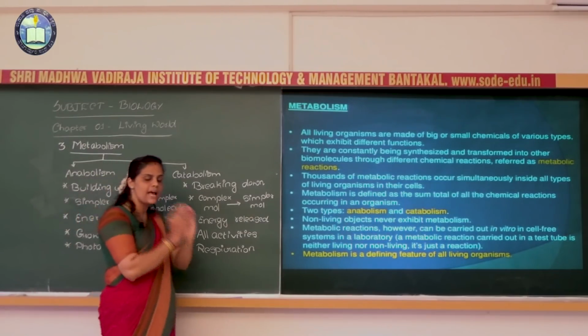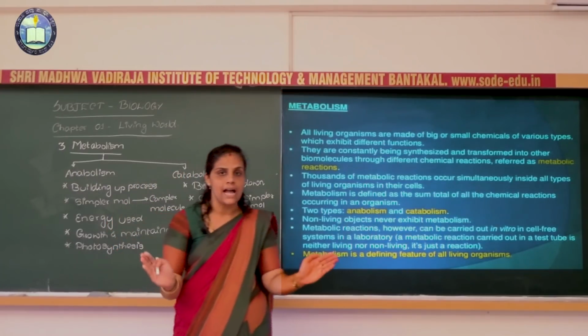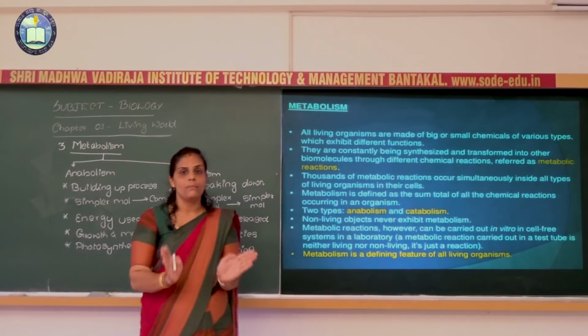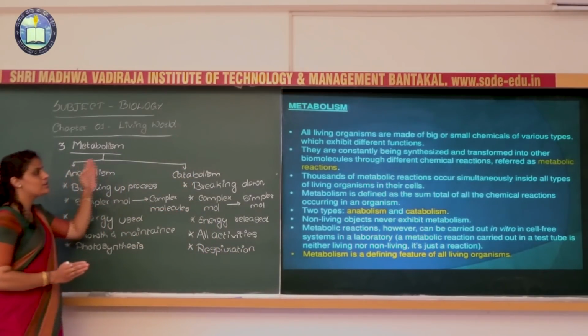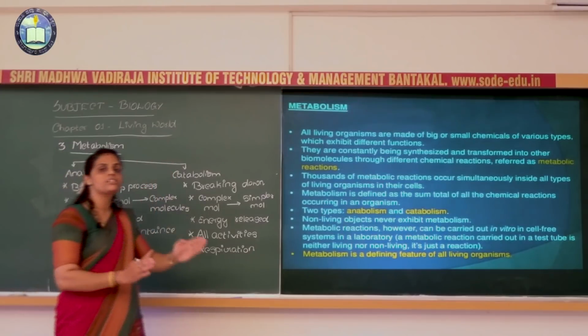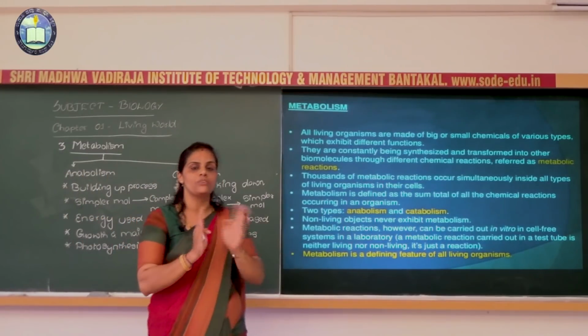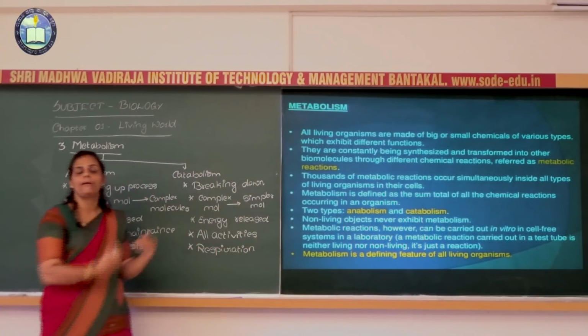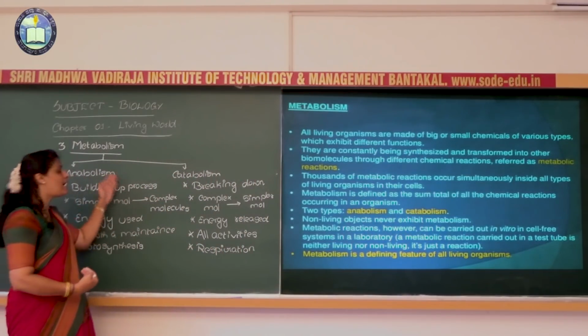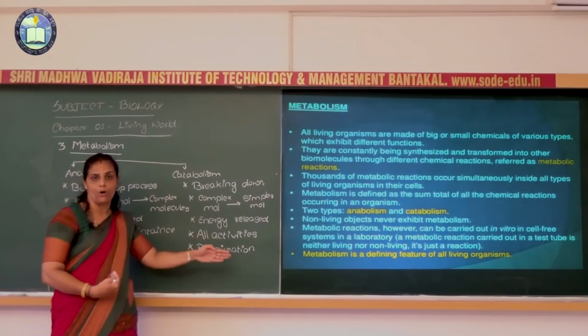Based on which chemical reactions take place and at what rate, we classify metabolism into two types. That is anabolism and the catabolism, based on which type of function, which type of chemical reaction takes place. Based on that, the metabolism can be classified into anabolism and the catabolism.